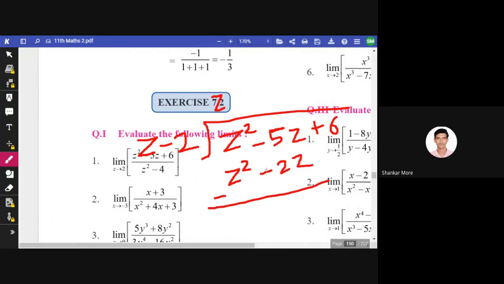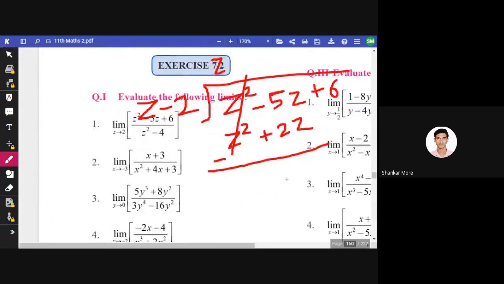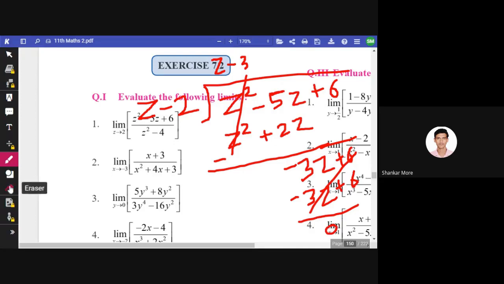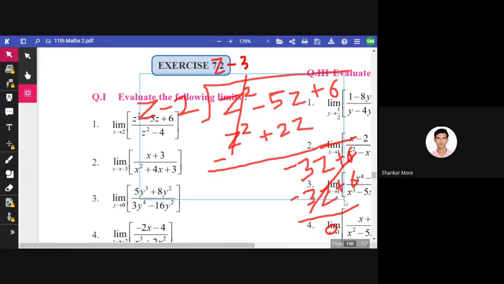We will subtract it, so it becomes minus, it is plus, so z squared gets cancelled. So the remainder is -3z plus 6. Again we need -3z, we have z, so we can multiply with -3. -3 multiplied by z is -3z, and -3 multiplied by -2 is +6. If we subtract this, that is 0. Okay, so we have these two factors, z minus 3 and z minus 2. These are the two factors of this numerator.